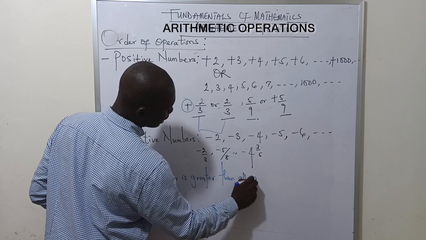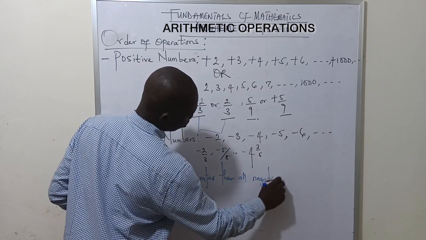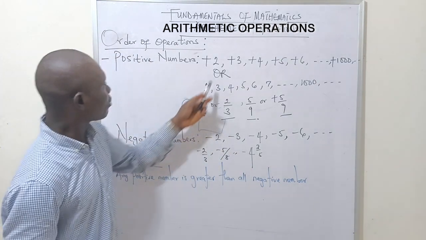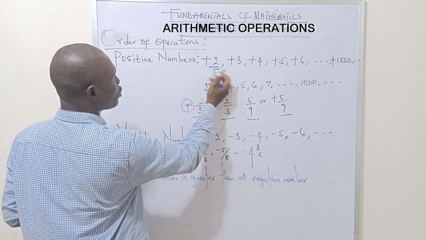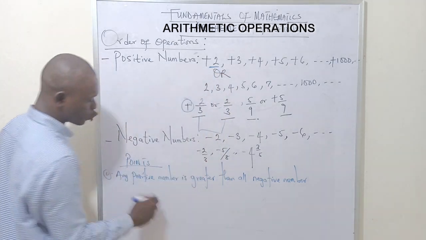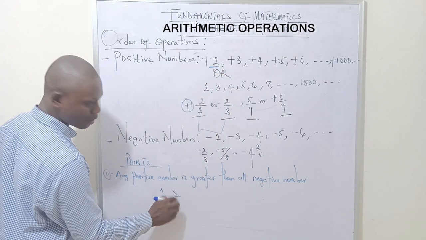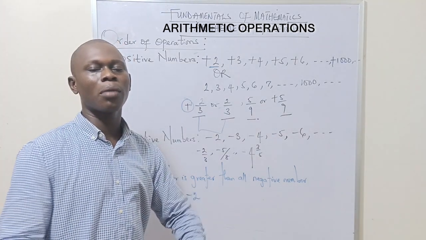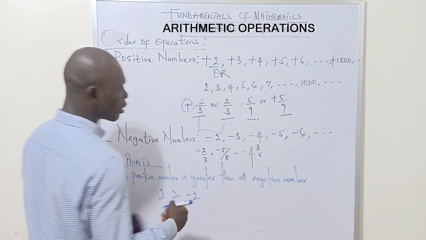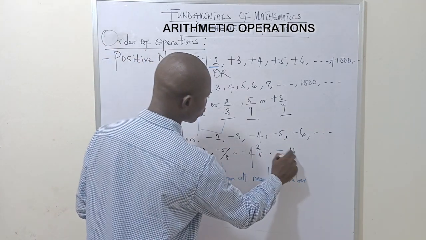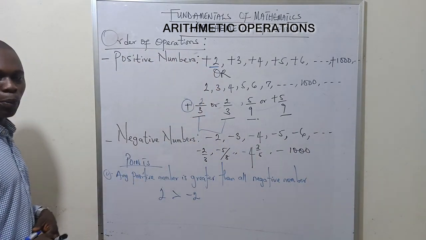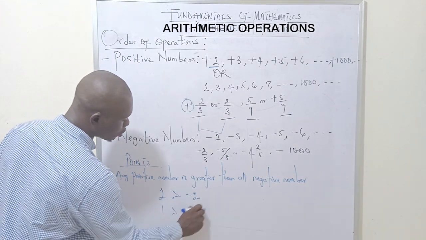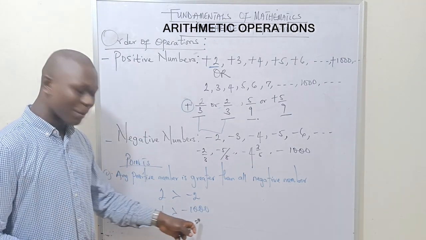all positive numbers are greater than any negative number. Now look at this. If I pick just 2, this 2 here is greater than this minus 2. It simply means my plus 2 is greater than what? Minus 2. Even no matter how big that negative number could look. You could also have your minus 1000. Here, even 1 is greater than minus 1000.